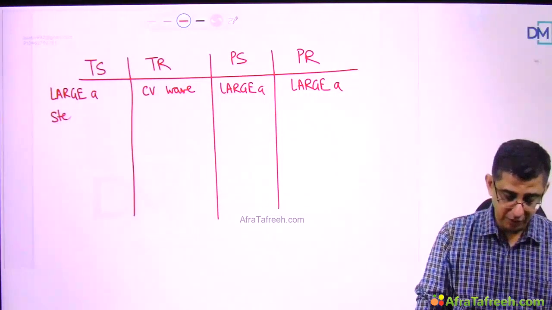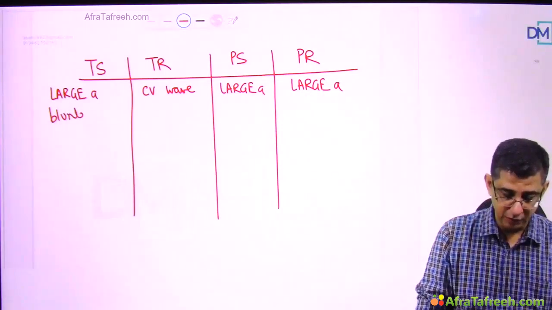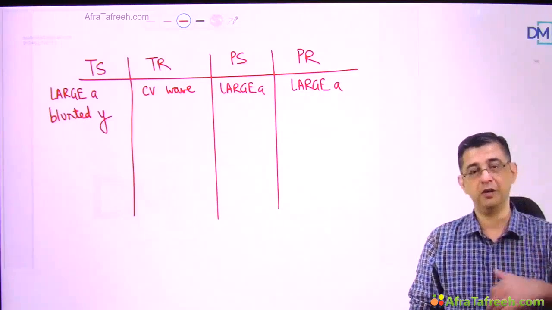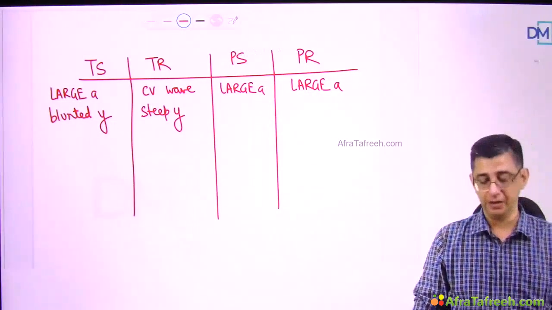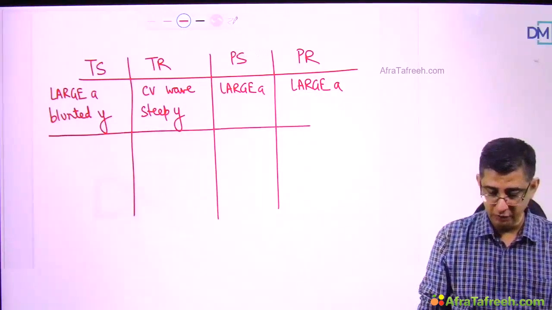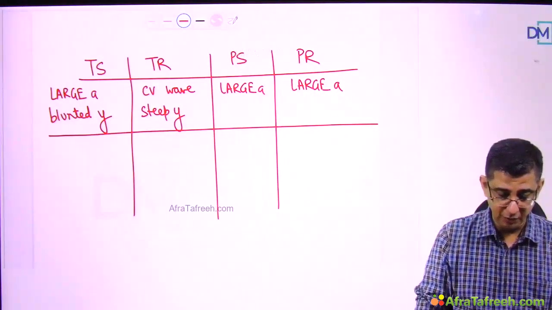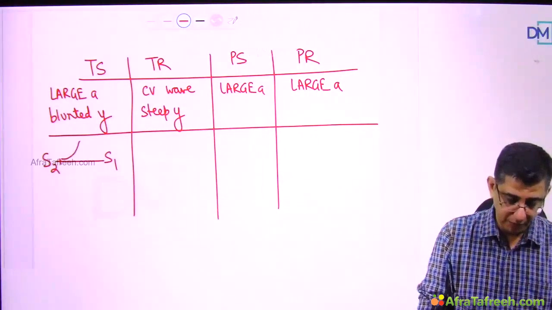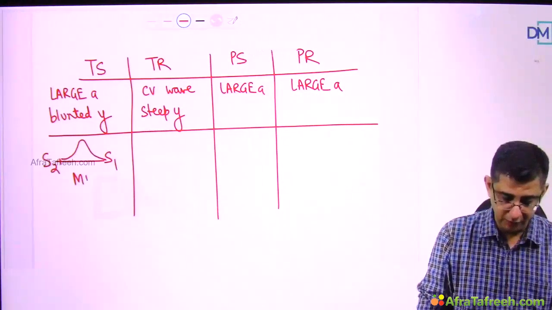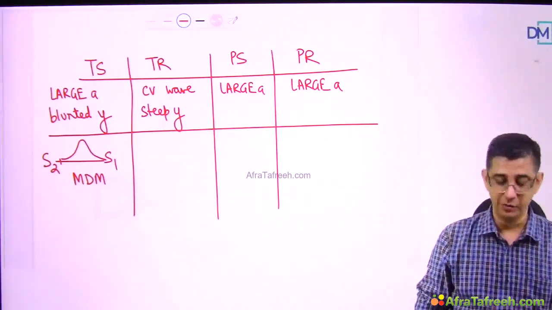For tricuspid stenosis, an additional fact to be remembered would be that the person would be having a blunted Y descent. This was because the opening was small, so the ventricular filling was hampered. But tricuspid regurgitation has a steep Y descent. So we need to get the JVP aspects right in the patient. Then the tricuspid stenosis patients will be having a diastolic murmur. The murmur will start from the opening snap, peak in the middle of the diastole, and go down. I'm just writing the word MDM, and it can be differentiated from mitral stenosis in that left-sided murmurs tend to become louder on inspiration.